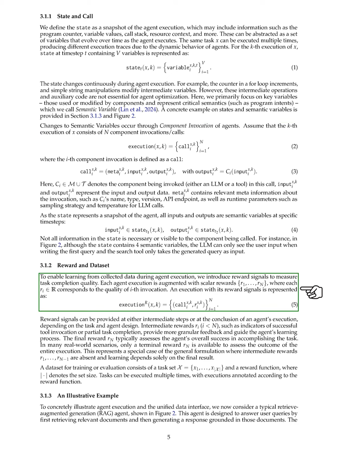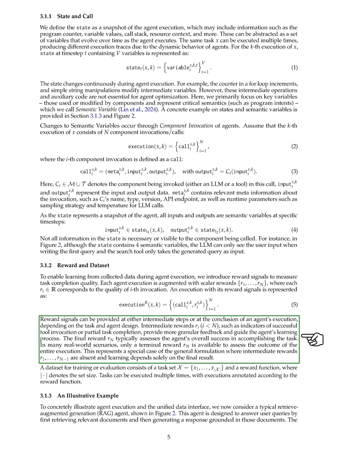To facilitate learning from the data collected during execution, we introduce reward signals that measure the quality of task completion. Each execution is paired with scalar rewards that correspond to the quality of each invocation. Rewards can be given at various points during execution, providing feedback that helps guide the agent's learning. In many cases, we may only have a final reward to assess the overall success of the execution.